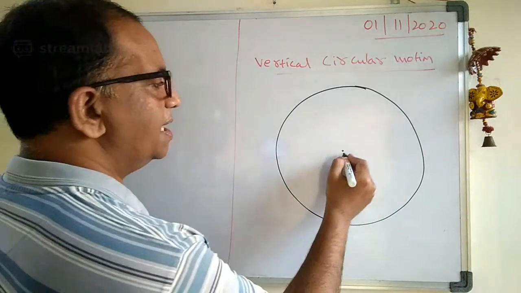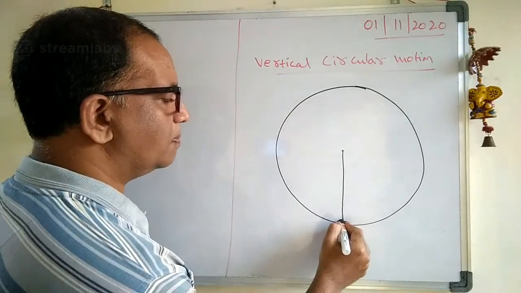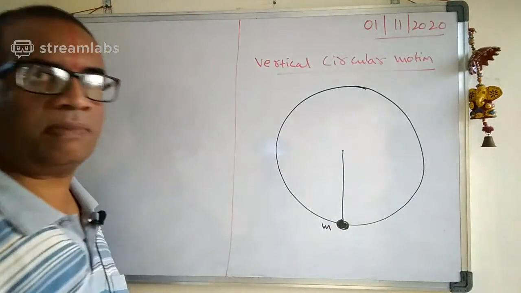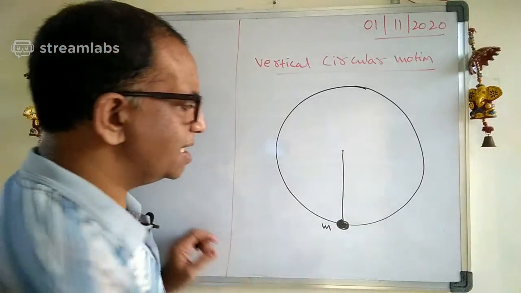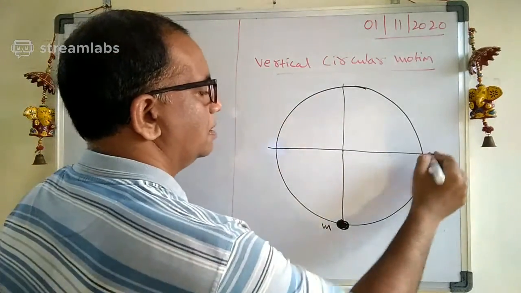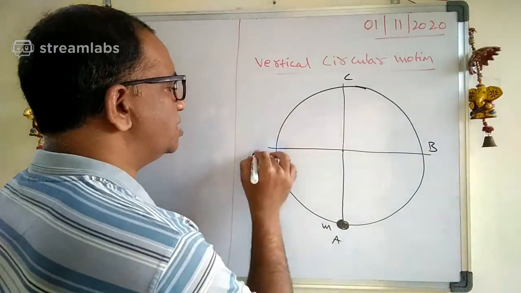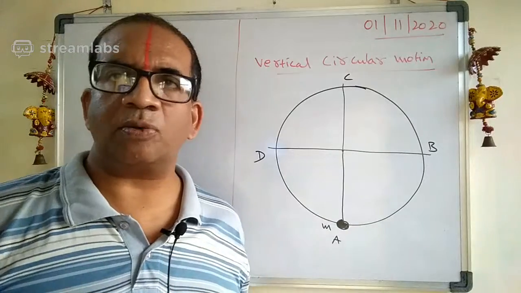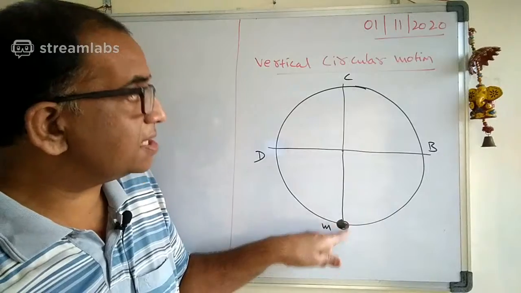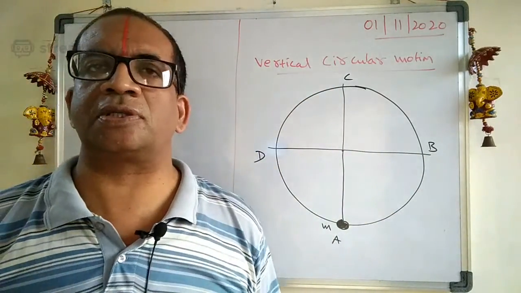Now see what I did here. I took one string and connected it to a body of mass m. Now I give it a certain velocity. I make it into 4 parts: let us call this A, this one B, this one C, and this one D. So A, B, C, D are the 4 points I chose. This is the lowest point, this is the highest point, and B and D are the horizontal positions.